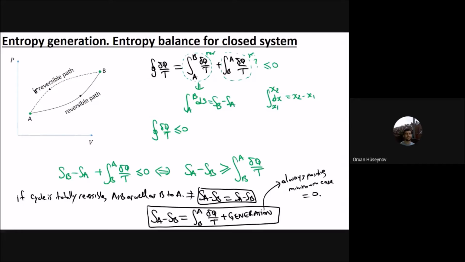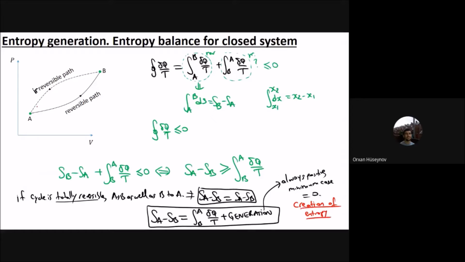Okay? And the minimum case is that it is equal to 0. That is equal to 0 when it is a totally reversible process. But when it is a general process, it is always a positive quantity. And this quantity is called the entropy generation. I think it is the better term to understand what entropy means.